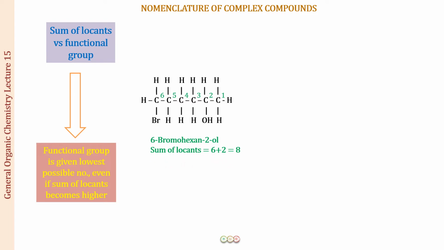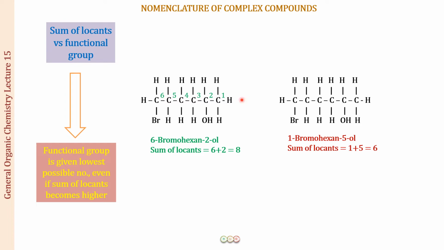Alright, if you check the sum of the locants, you will find this is 6 plus 2, that is 8. If you start the numbering from the other side, what you will get is carbon number 1 is where bromine is attached, and carbon number 5 where the OH is attached. The sum of the locants will become 1 plus 5, this is 6. So this is a lower sum of locants. But you must not choose this name, which is going to be 1-bromohexan-5-ol, because you are giving a higher number to the functional group in this. Alright. So this is what you have to remember. You have to give the lower number to the functional group always.